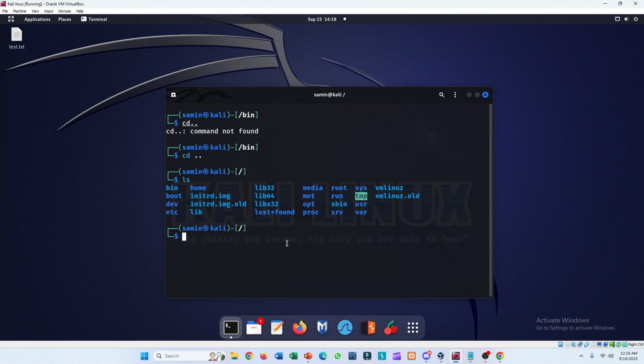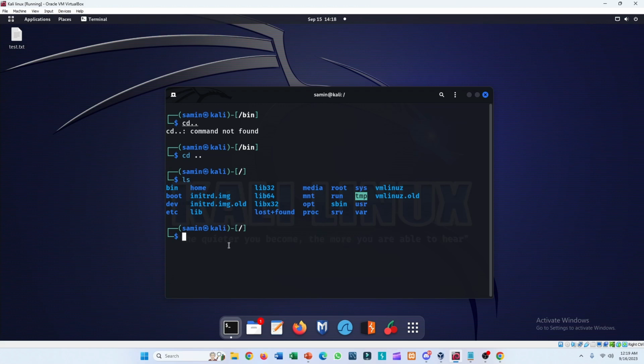And the next directory I am going to talk about is /mnt. Mount refers to the process of making a file system or a part of it available for access and use by the operating system and its users. So this directory basically provides a location for hard drives, USB drives, or any other storage devices.